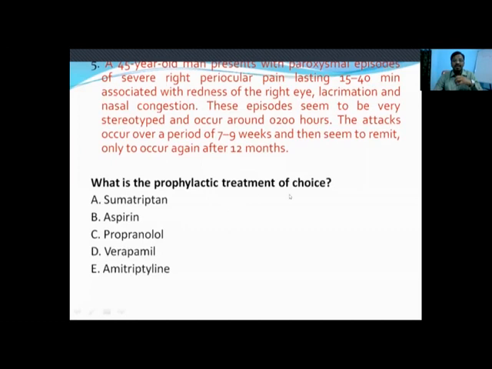So what is the prophylactic treatment of choice? You should know the prophylactic treatment of choice for the cluster headache. What is the prophylactic treatment of a cluster headache? Sumatriptan is usually acute rescue medication. Aspirin is an acute rescue medication. Propranolol is a prophylactic treatment for migraine. Amitriptyline is also prophylactic treatment for migraine. Verapamil is the treatment of choice for the prophylaxis of cluster headache.